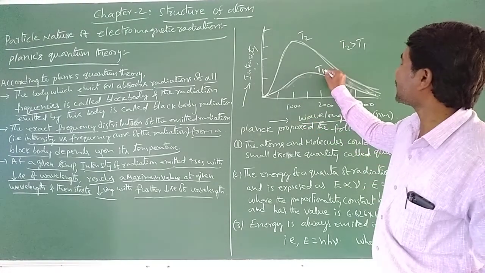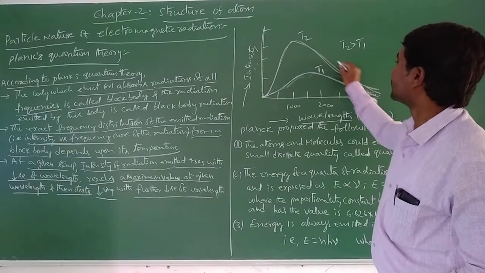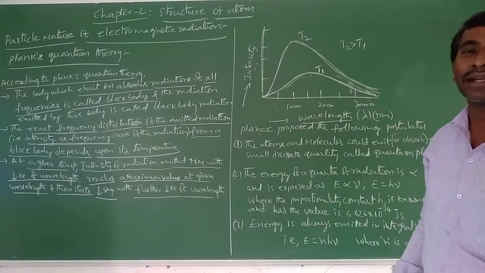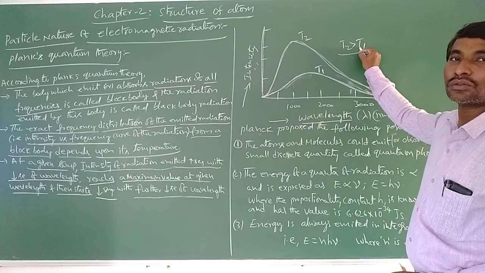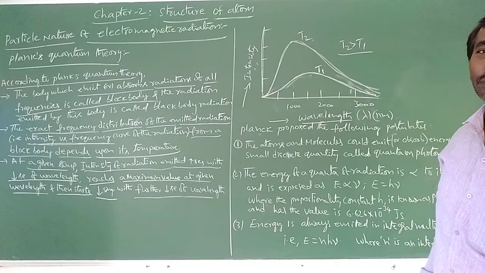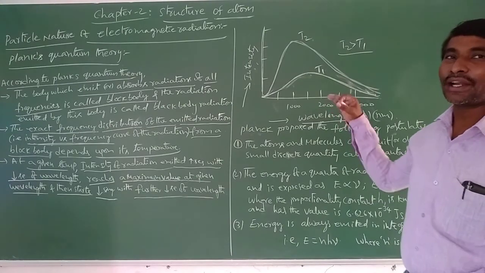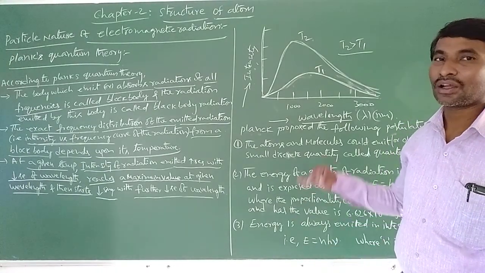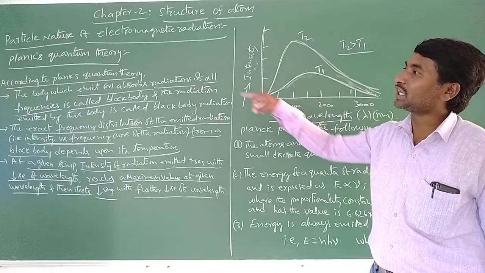So here, temperature 1 is like this and temperature 2 is like this. This is the minimum temperature and this is the maximum temperature, so T2 is greater than T1. This is the higher temperature, this is the lower temperature. So at lower temperature, the intensity of the frequency of the radiations is low, and at higher temperature, the intensity of the frequency is high. So that is explained by the quantum theory.